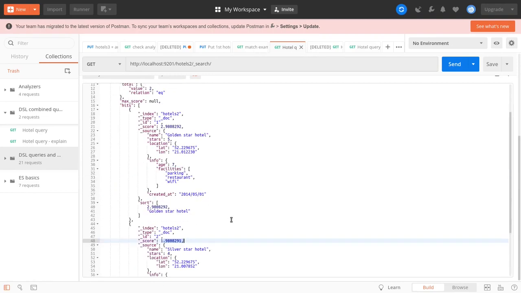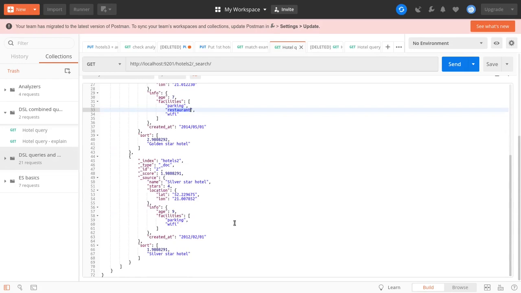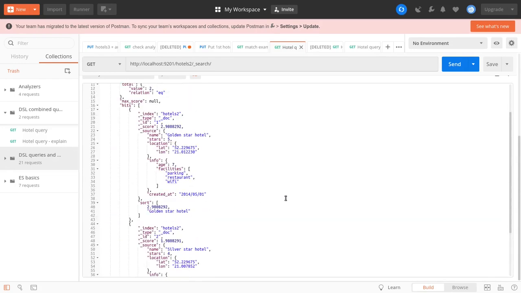And that is easy to explain, taking into account that we applied additional should conditions. For example, it was essential for us to have a restaurant, and as you can see, golden has such a facility while our silver star hotel does not.